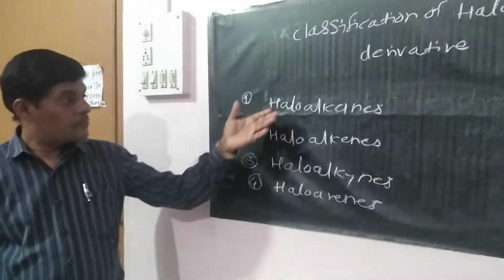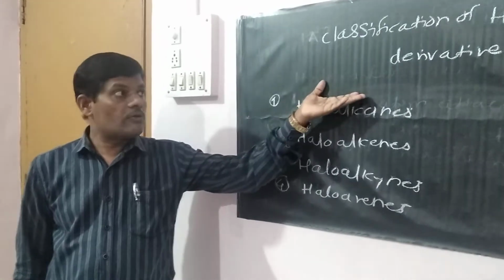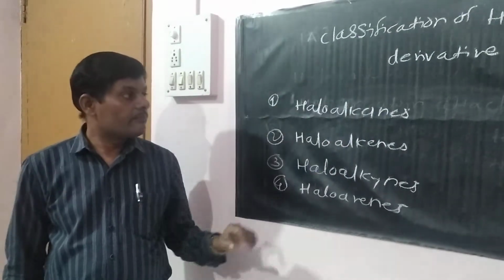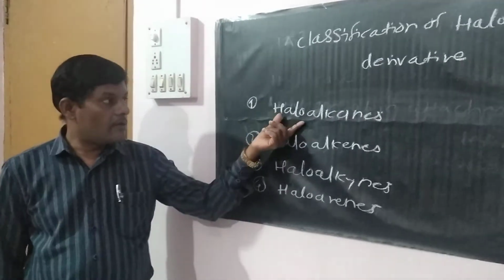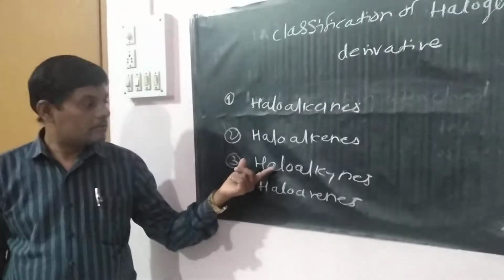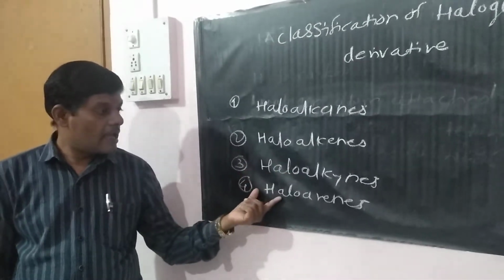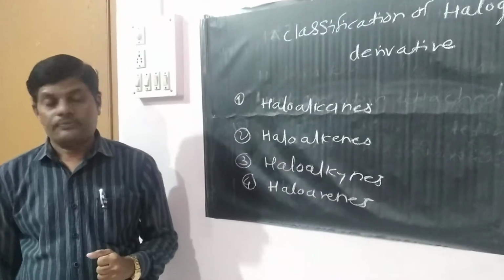There are four types based on the hydrocarbon skeleton to which the halogen is attached: haloalkanes, haloalkenes, haloalkynes, and haloarenes.